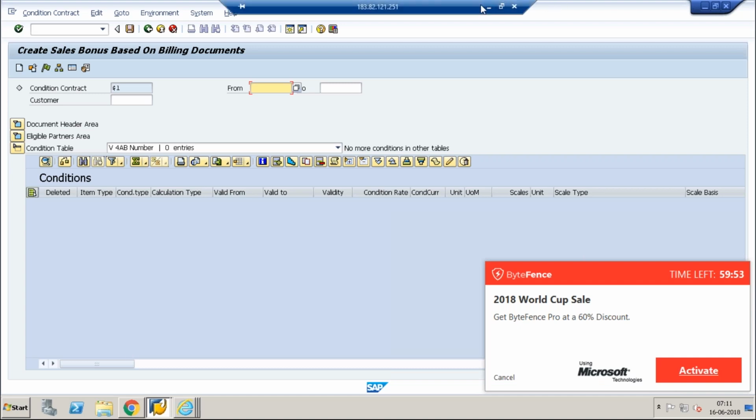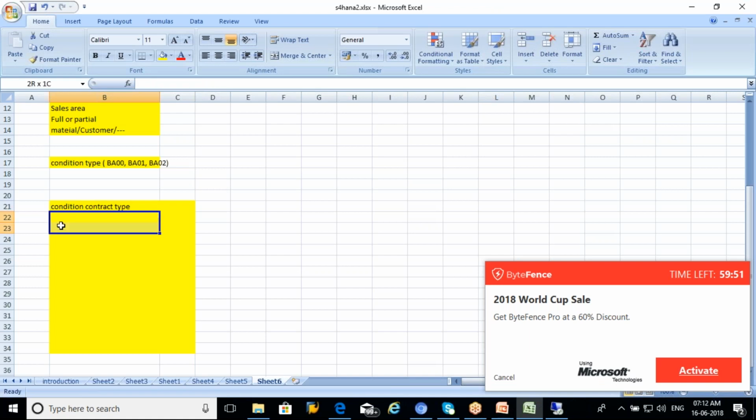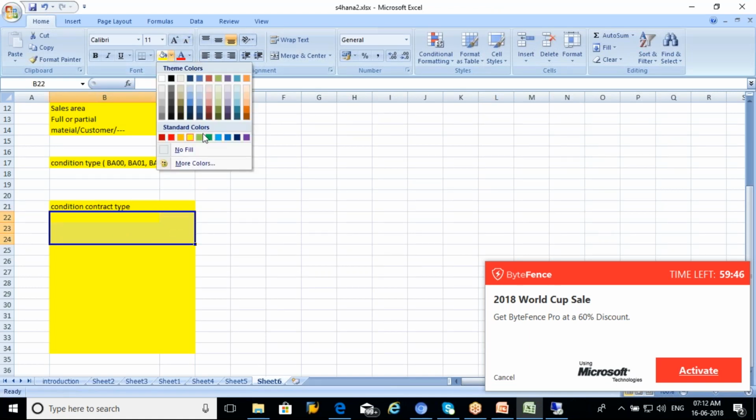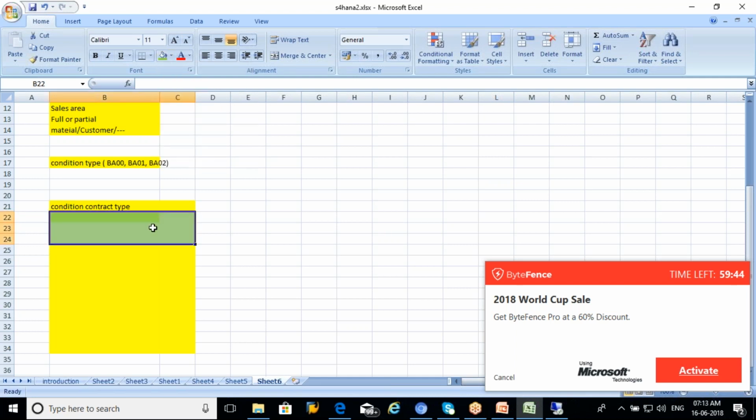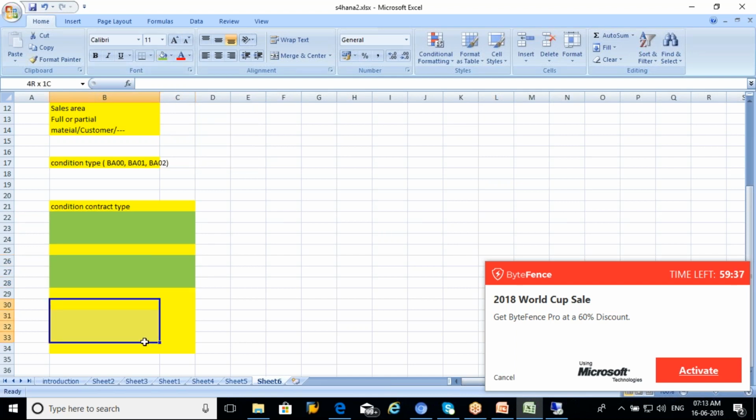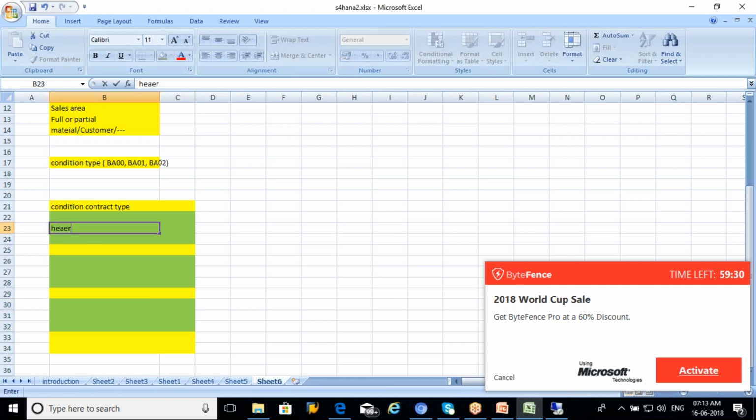The next step is that I have some header details, which I can enter here, and I have eligible partners, and I have some condition types. These are all my header details, the header of the condition contract, and which partners I can use, or who are the partners enabled for this, and these are all the conditions.